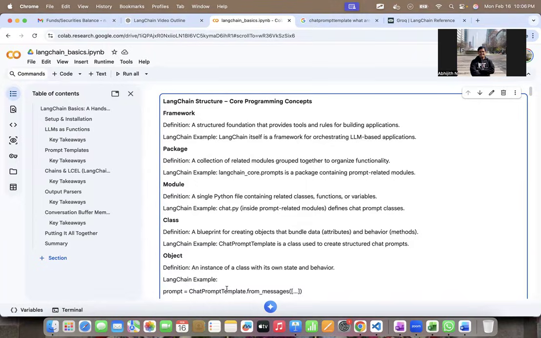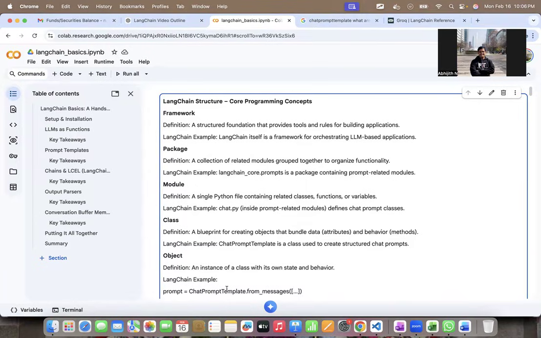Before we understand a lot about LangChain, let's understand some core programming concepts. There are a lot of terms which are thrown out, and it's better for us to understand each of these concepts clearly. So, what is LangChain?